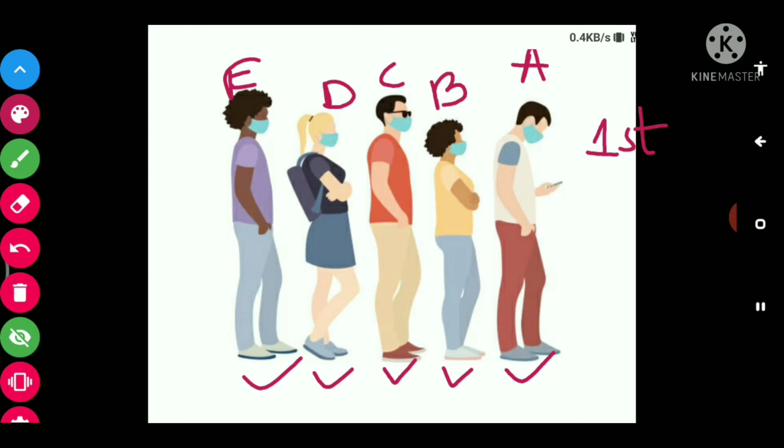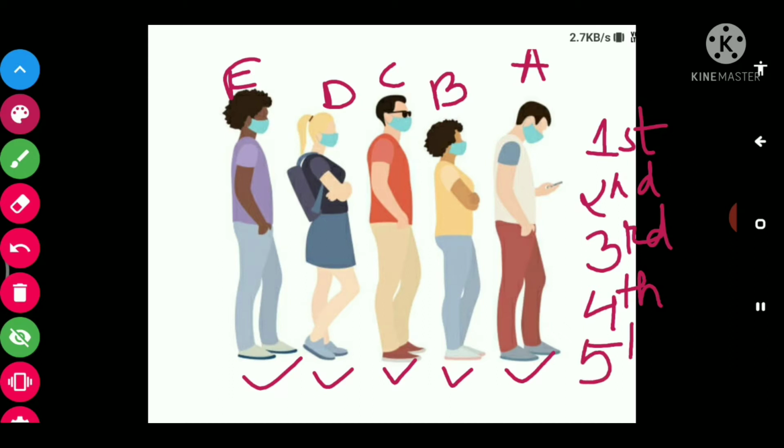This is how we can write the ordinal numbers. Now what is the position of B? B will be second. What is the position of C? C will be third. What is the position of D? D will be fourth. And what is the position of E? E will be fifth. This is how we can write the order or position of anything. I hope you have understood.